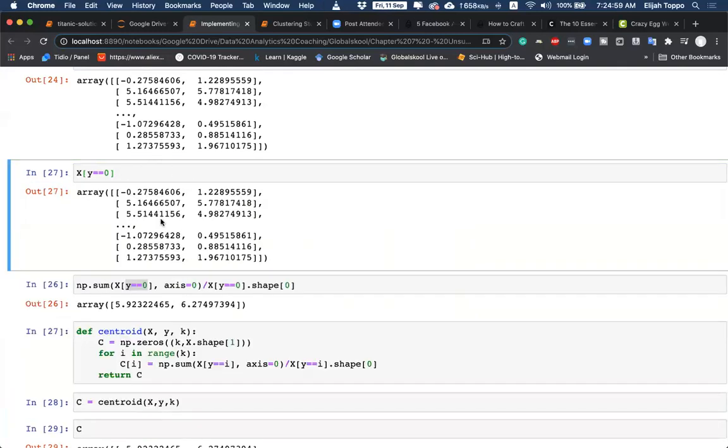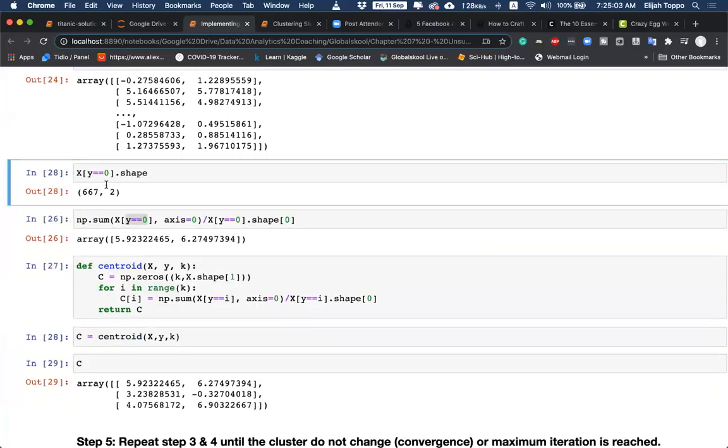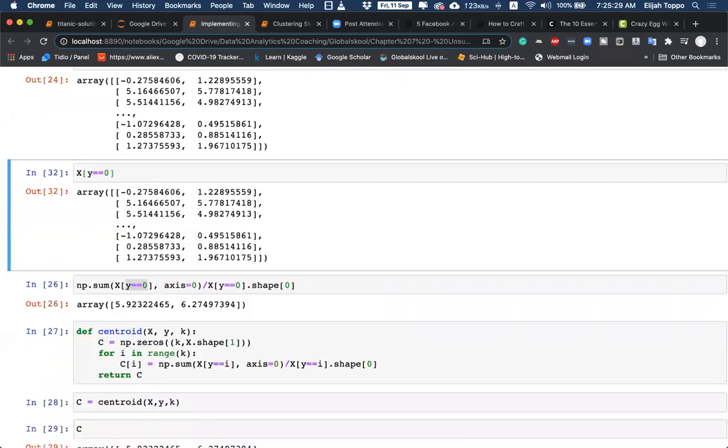That means now these points that I have selected, let me do shape. These 667 points that I have selected all belong to cluster 0. Then with y equal to 1, 221 points belong to cluster 1, and y equal to 2, 112 belong to cluster 2. So this is the first step of the first iteration. Now for all these 667 values, I need to find their centroid.